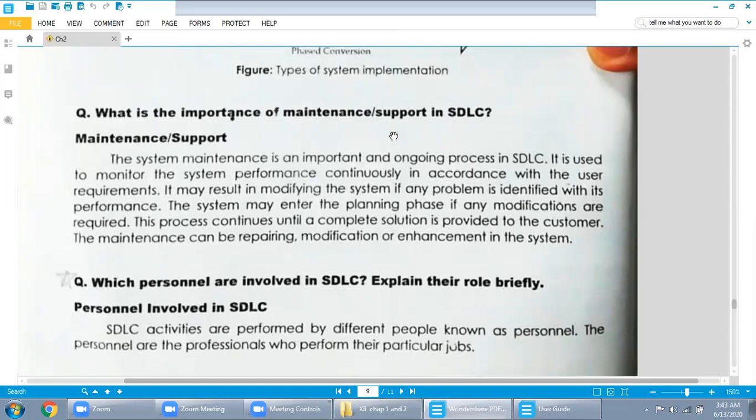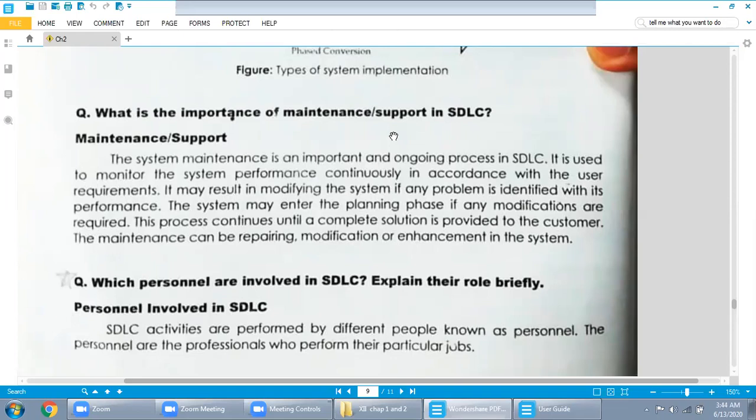System maintenance is an important and ongoing process in SDLC. It is used to monitor the system performance continuously in accordance with the user requirements. It may result in modifying the system if any problem is identified.